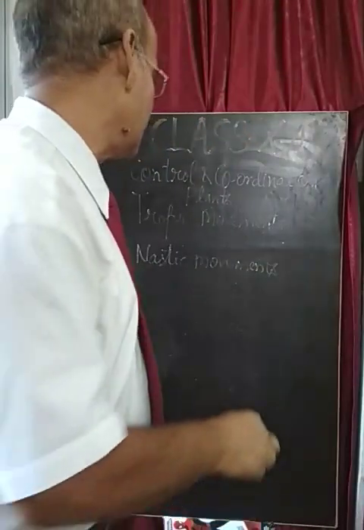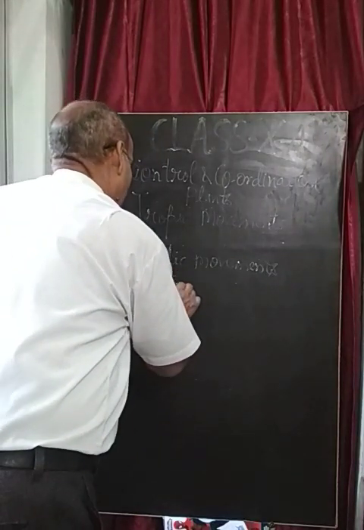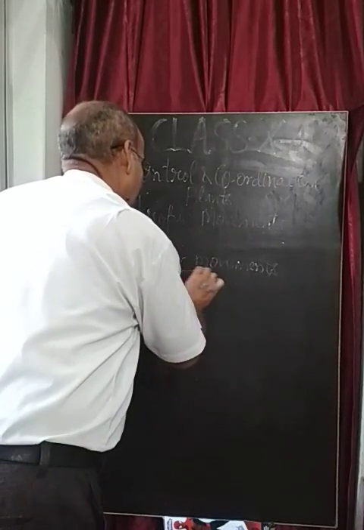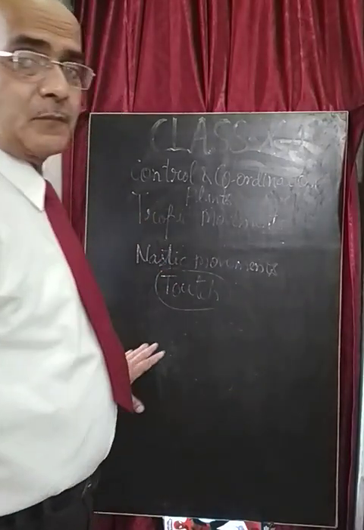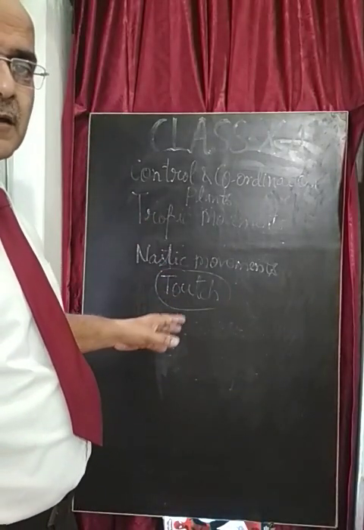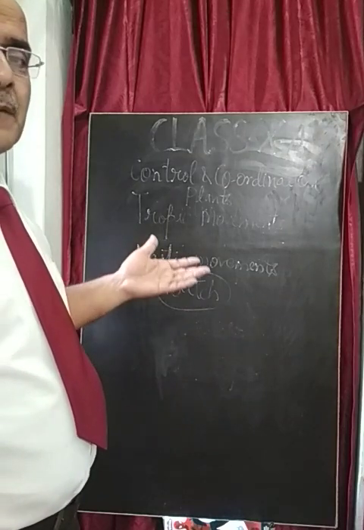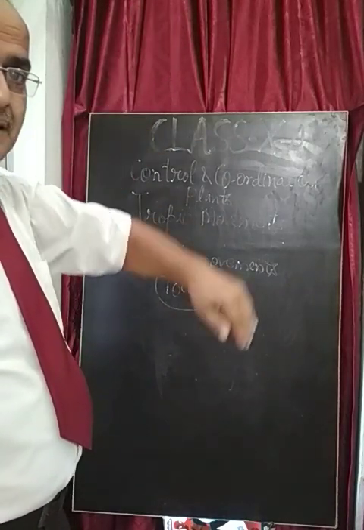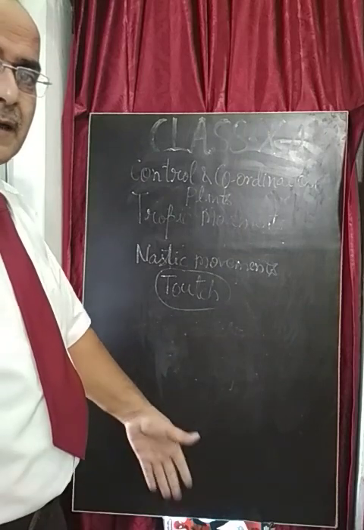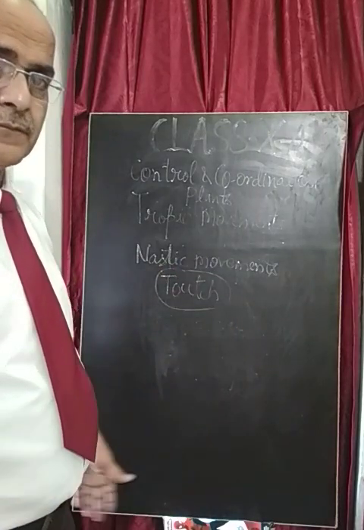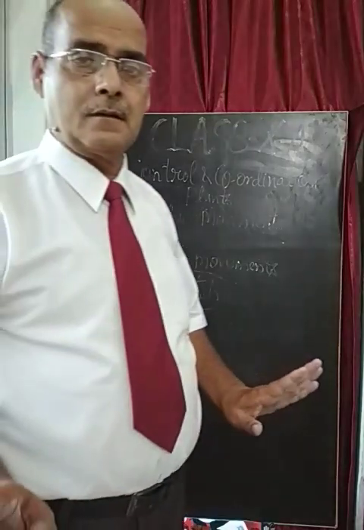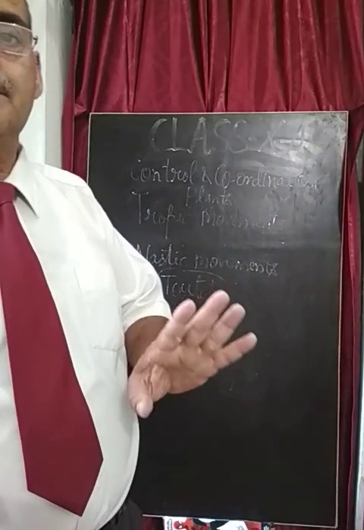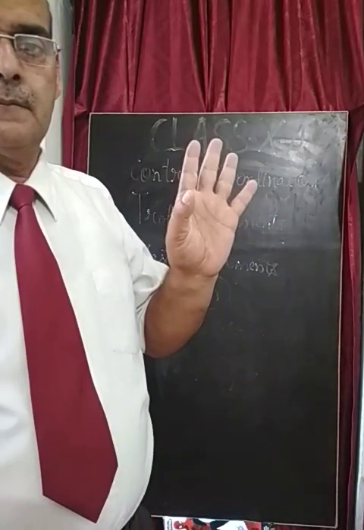So the touch stimulus is responsible for the Nastic movements in the plant parts, whether that is stem modification or root modification, or different types of parasite plants that are going towards the earth. When they get earth, they get modified into roots, and that stem goes underground. So that is the touch stimulus which gets a response from the plant parts, whether stem, roots or other parts of the plant body.